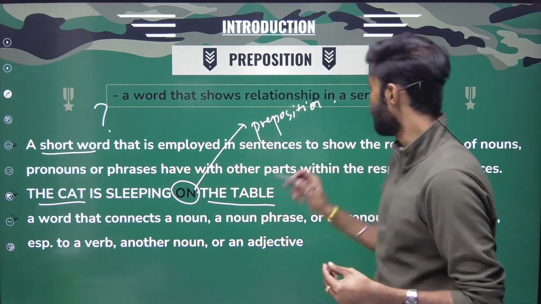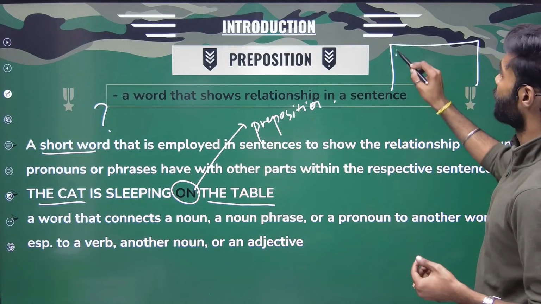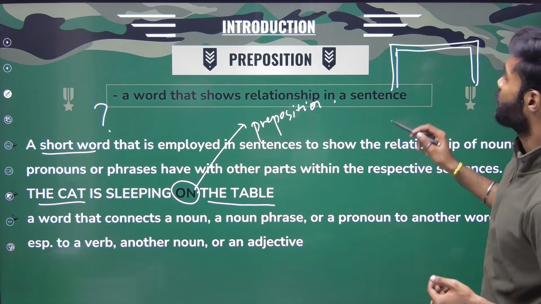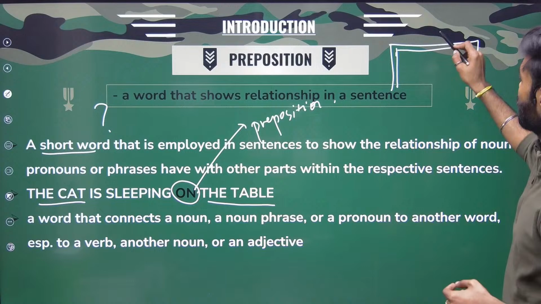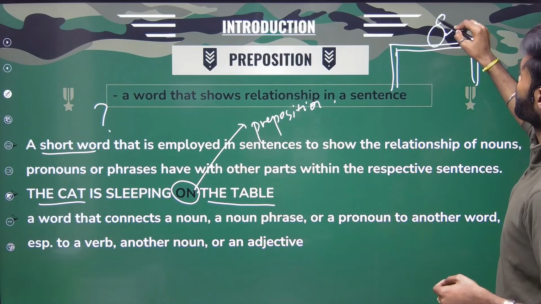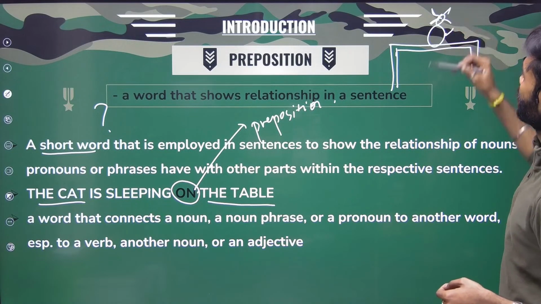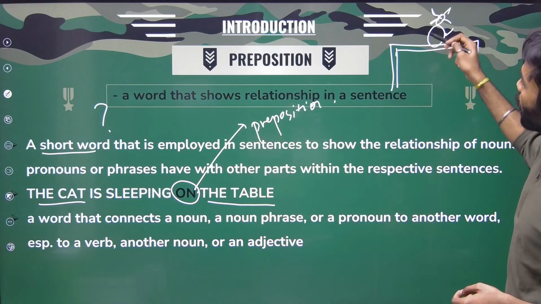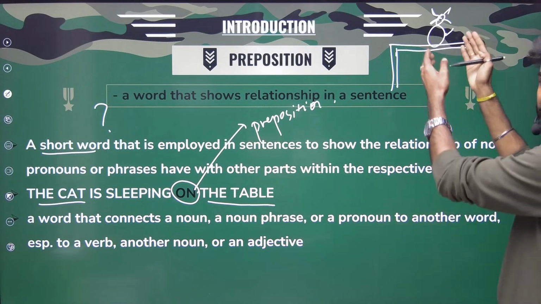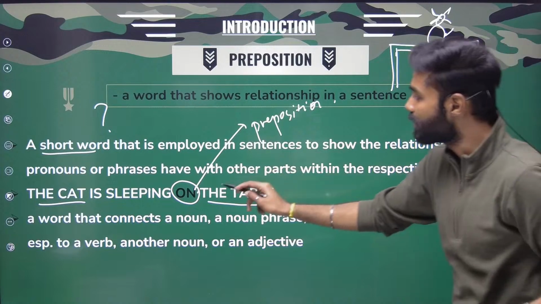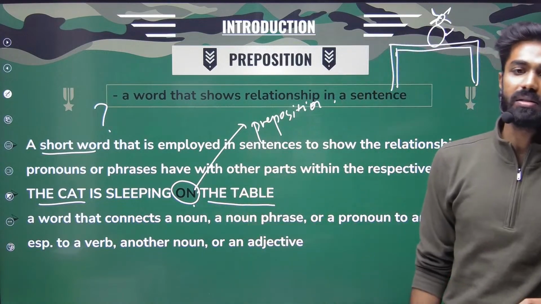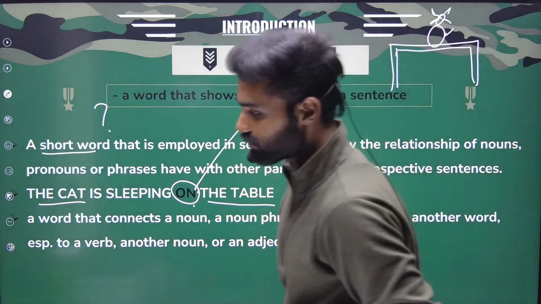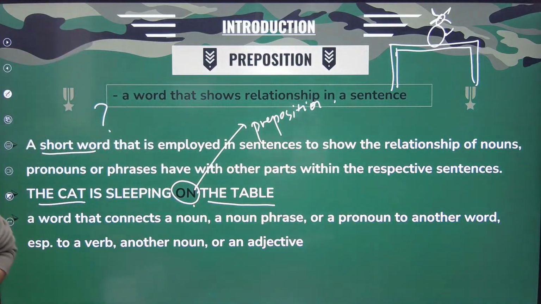What is the relationship here? For example, if this is the table, right? Please bear with my drawing or whatever it is. All right. So here, if this is the cat or whatever it is, okay. So the cat is sleeping on the table. So the relationship between this cat and the table is clearly denoted by this word. All right. Any doubts so far?